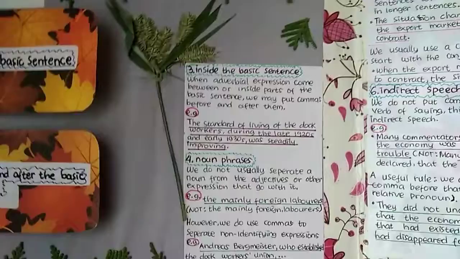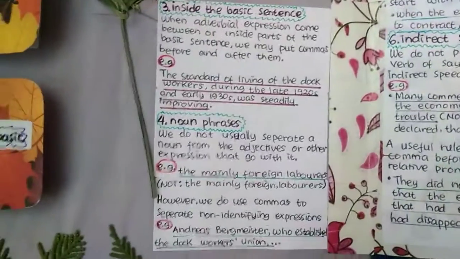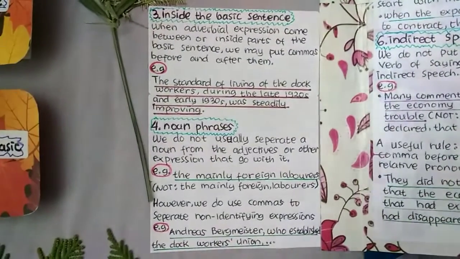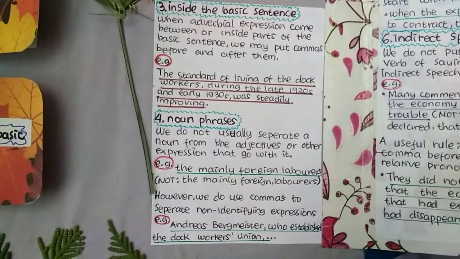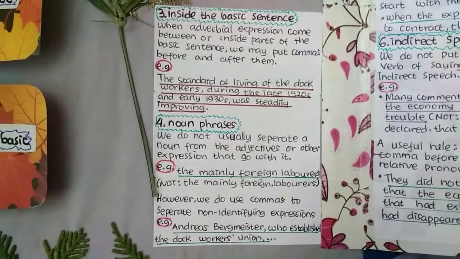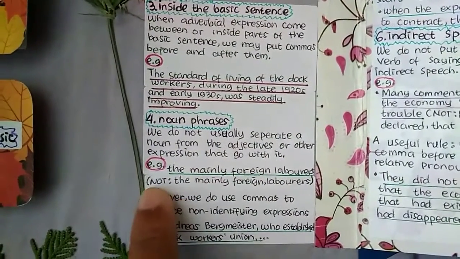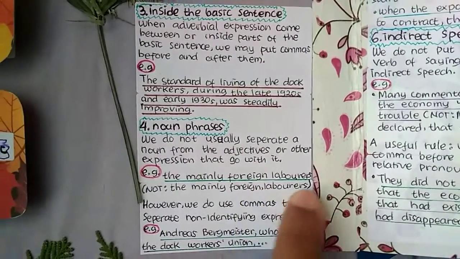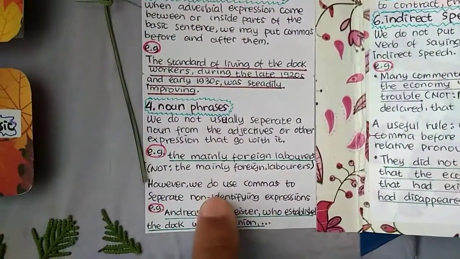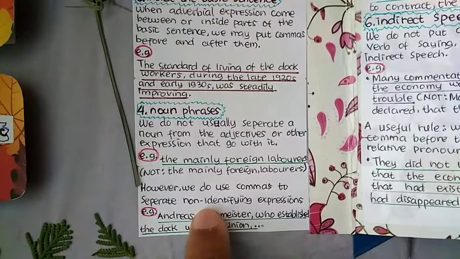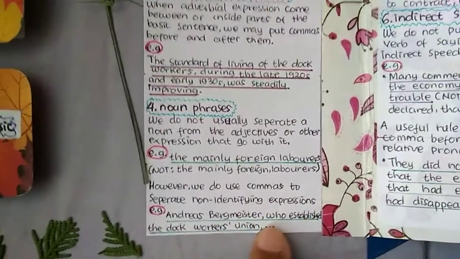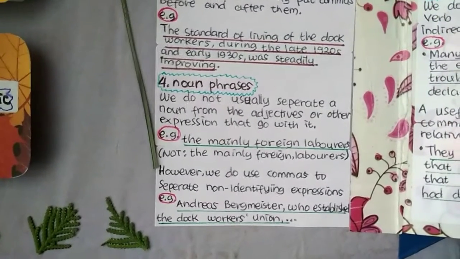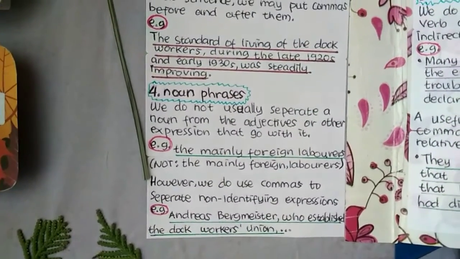So number 4, noun phrase. We do not usually separate a noun from the adjective or other expression that goes with it. For example, the mainly foreign laborers, and not the mainly foreign, laborers. However, we do use commas to separate non-identifying expressions. For example, Andres Bergmeister, who established the dock workers union.